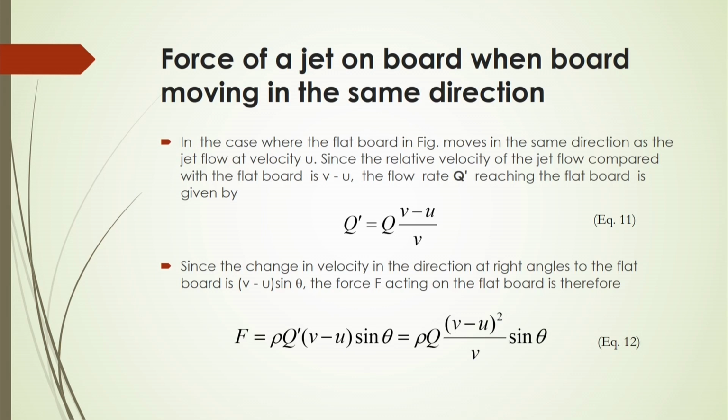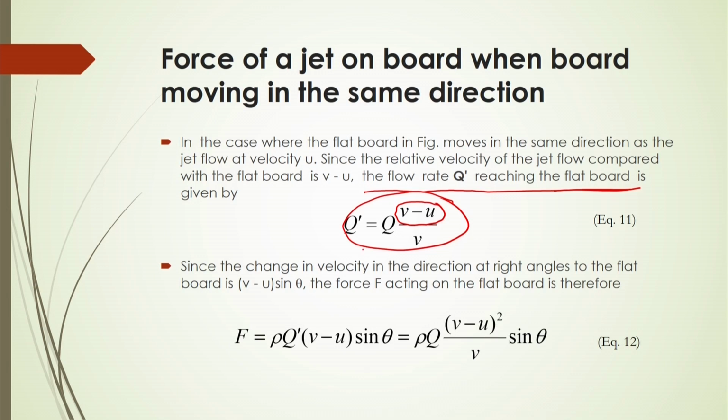Here the fluid velocity is v and the velocity of the board or flat plate is u. From equation number 11, you can calculate the effective flow rate reaching the flat board. In this case the effective or relative velocity is v minus u.